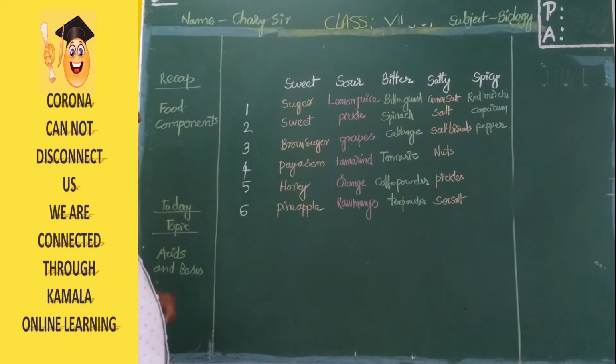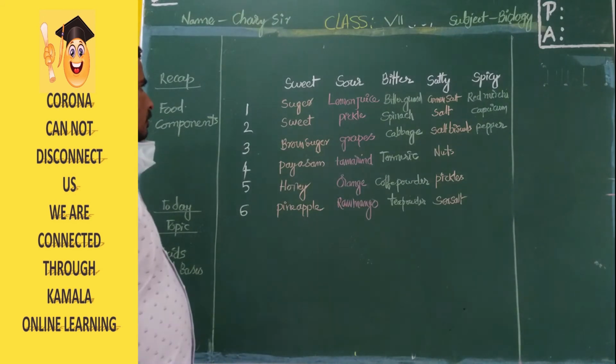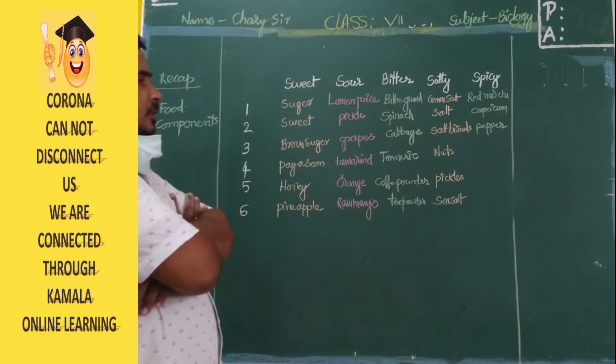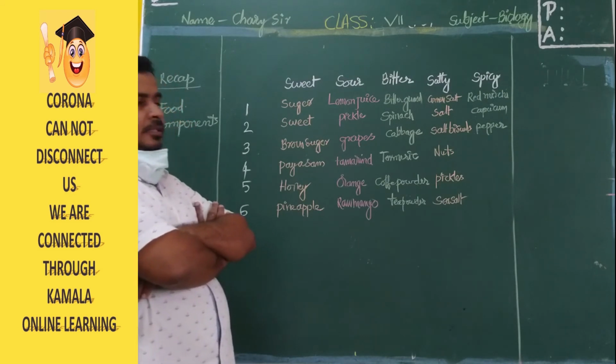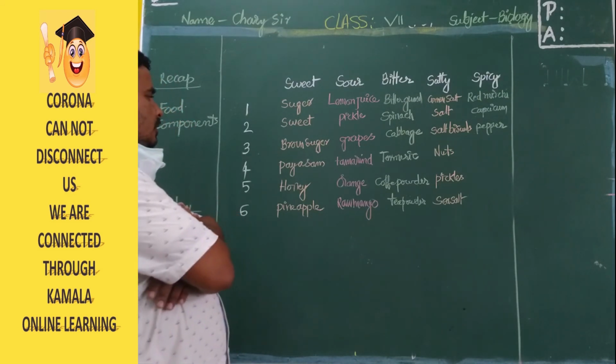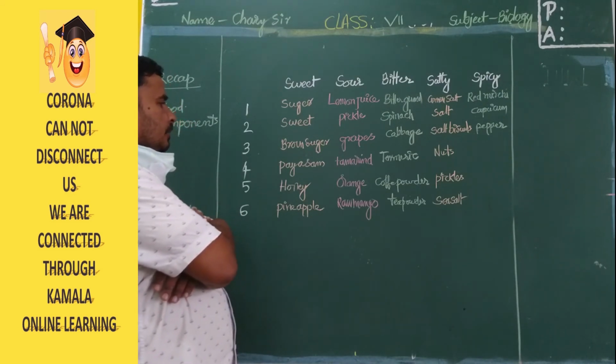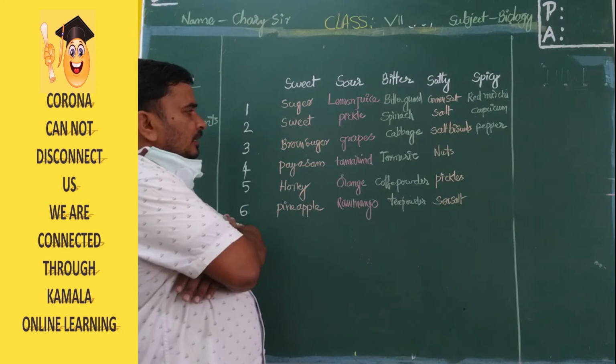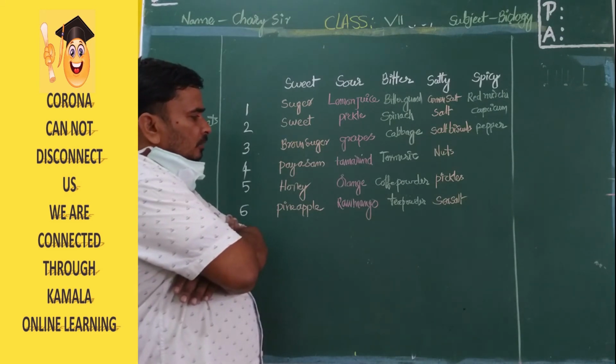You can see sweet is sugar, and sweet will be there. In the mithai shop, different types of sweet items are there, those are sweet in taste. And brown sugar is also sweet in taste. And payasam and honey and pineapple, these are sweet in taste. If you see lemon juice, pickles, grapes, tamarind and orange and mango, raw mango.